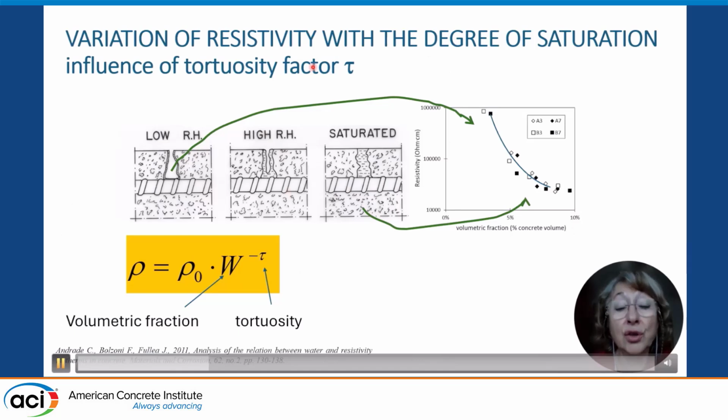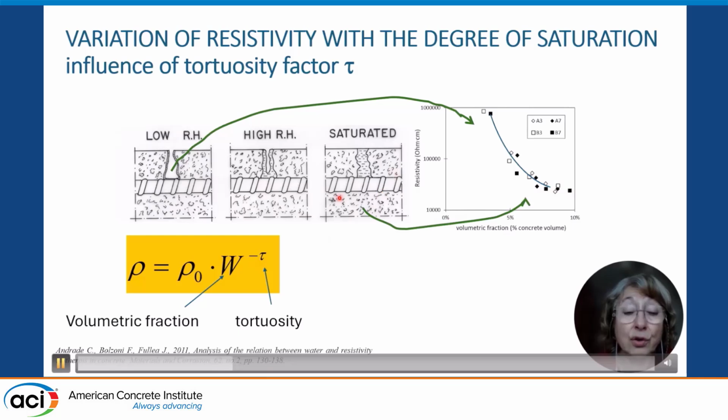The resistivity is not constant. It depends on the degree of saturation, of course, and on the porosity, and we suggest to measure it at 28 days in the water-saturated concrete after wet curing. The resistivity is high when the concrete is dry, as in this graph that is common, made by many other researchers, where we have resistivity and the degree of saturation, and it has the lowest value, depending on the porosity, when it is saturated.